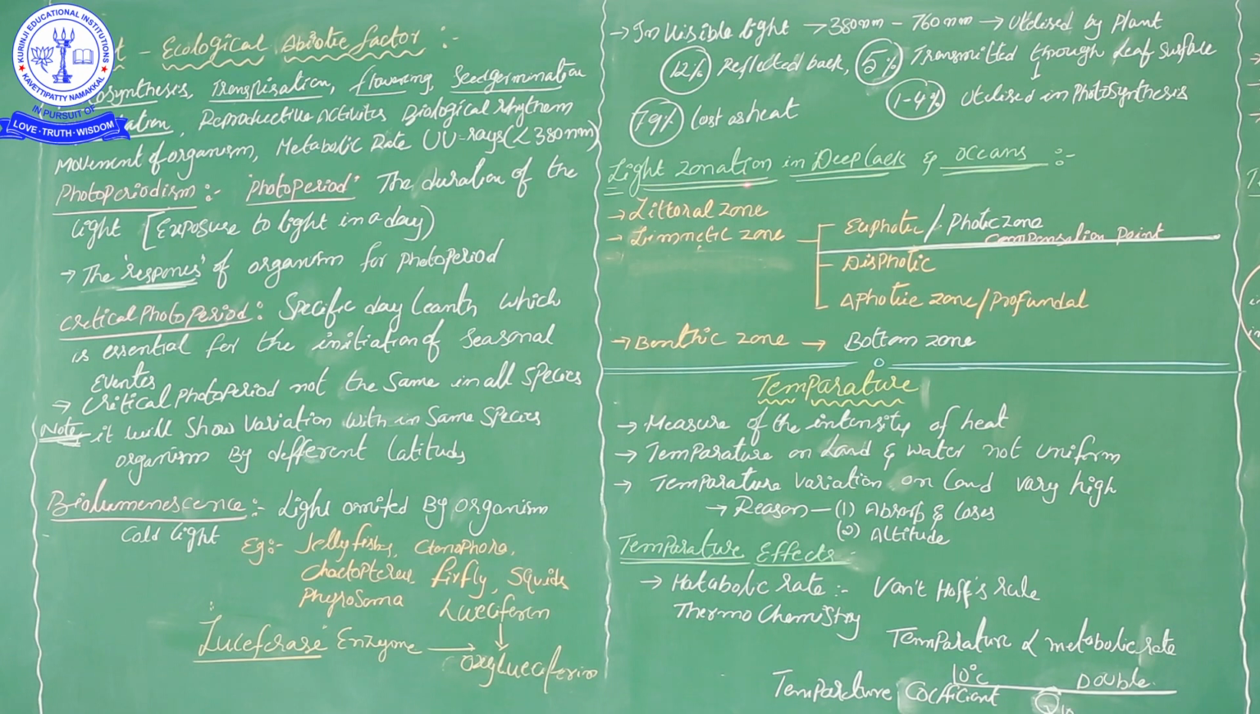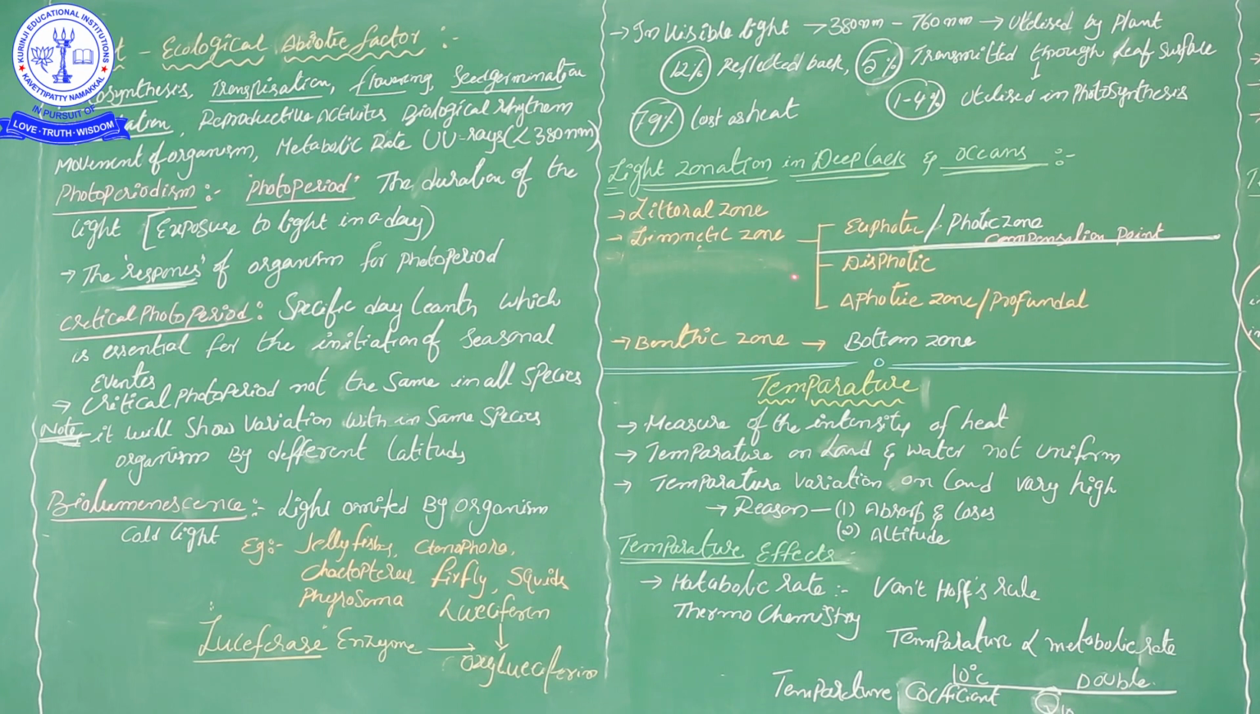At the time of reflection, that light will turn at some angle. Correct? We discussed this in physics. Okay, whatever. In the littoral zone, abundant light is available because it is a coastal place. And then next, the limnetic zone.